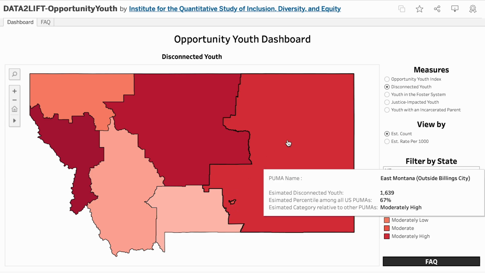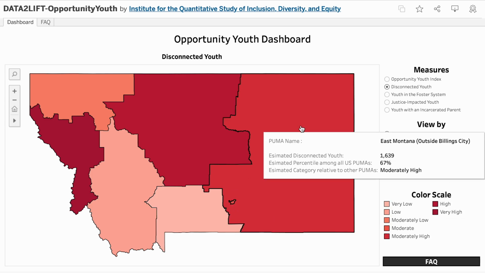The data we use to create this estimate comes from the U.S. Census Public Use Microdata Sample, which is based on the annual American Community Survey. This estimate is similar to what you would find on Measure of America's Youth Disconnection website. This is another excellent tool to use when you are looking for data around opportunity youth.